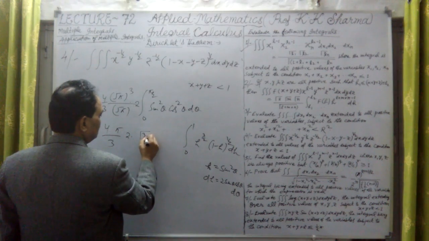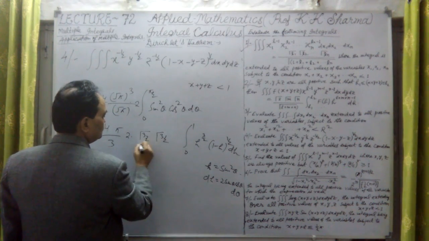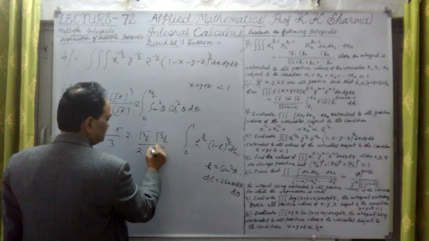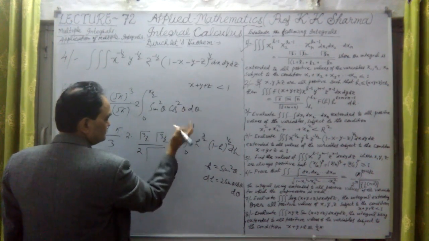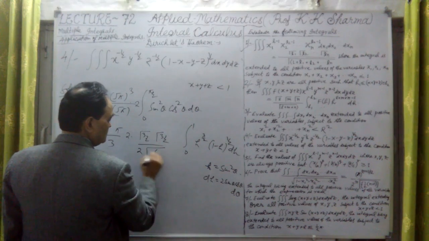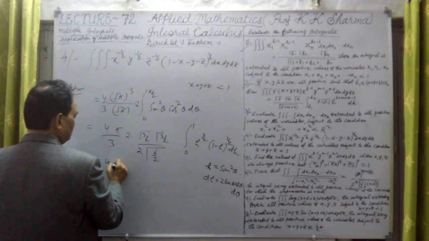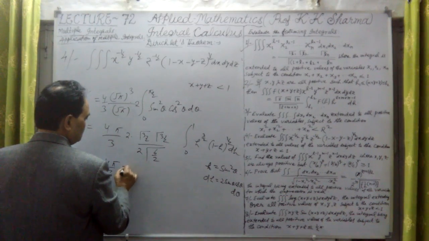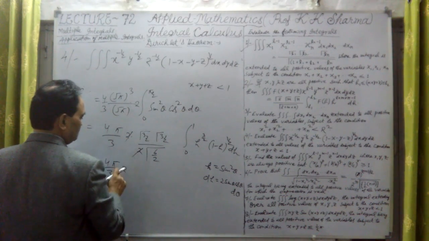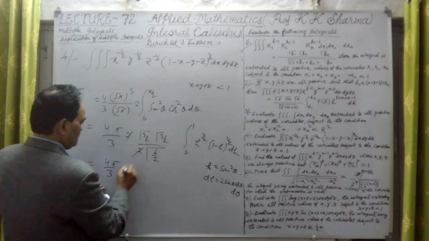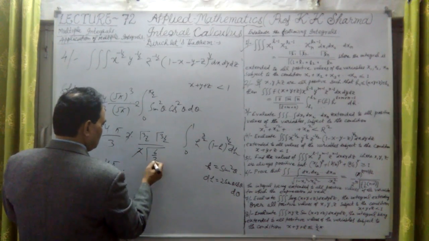This is gamma 3 by 2, gamma 3 by 2, upon twice gamma 2 plus 2 plus 2 upon 2, that means gamma 3 only. This is 4 pi by 3. Twice into this, 2 cancel out. So only gamma 3 by 2, gamma 3 by 2.